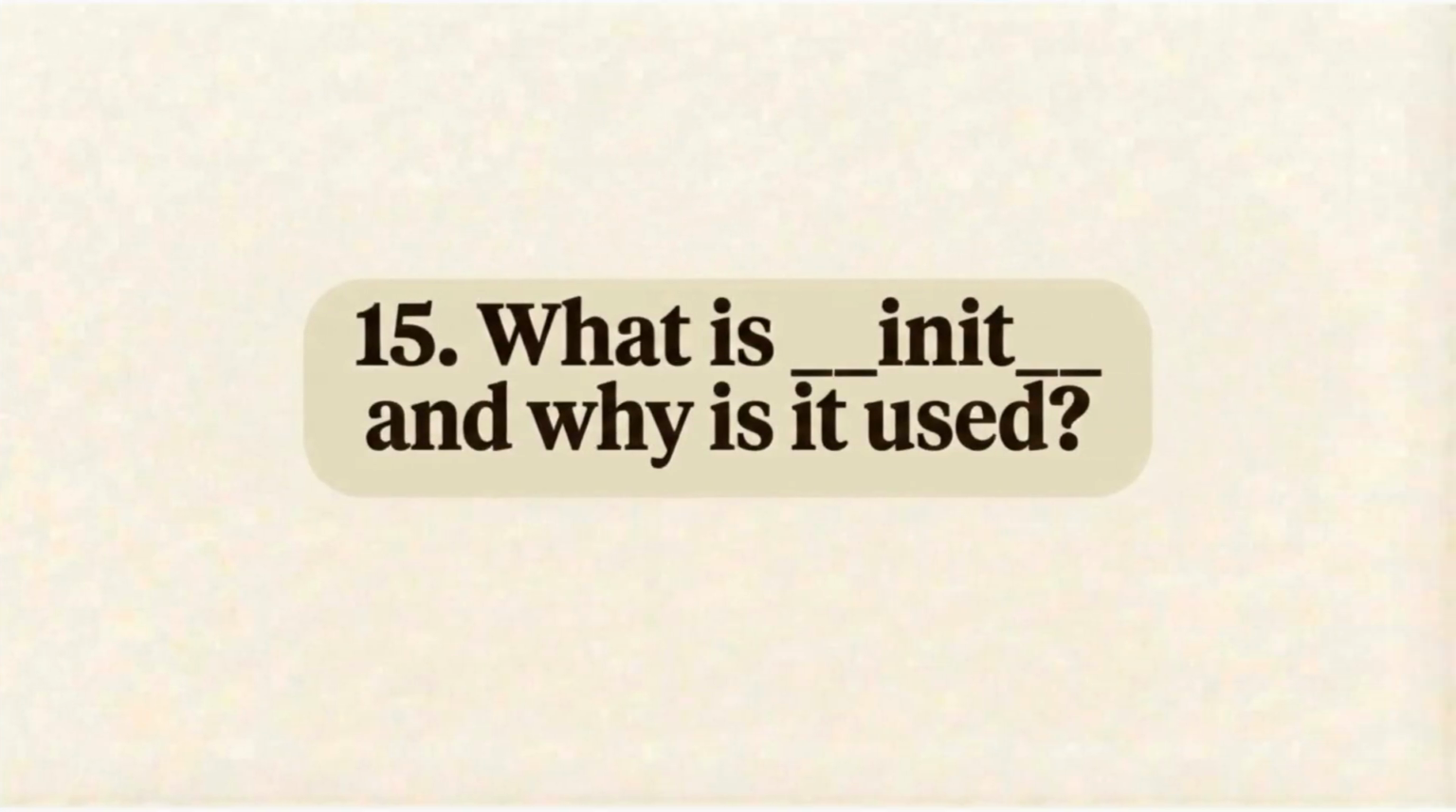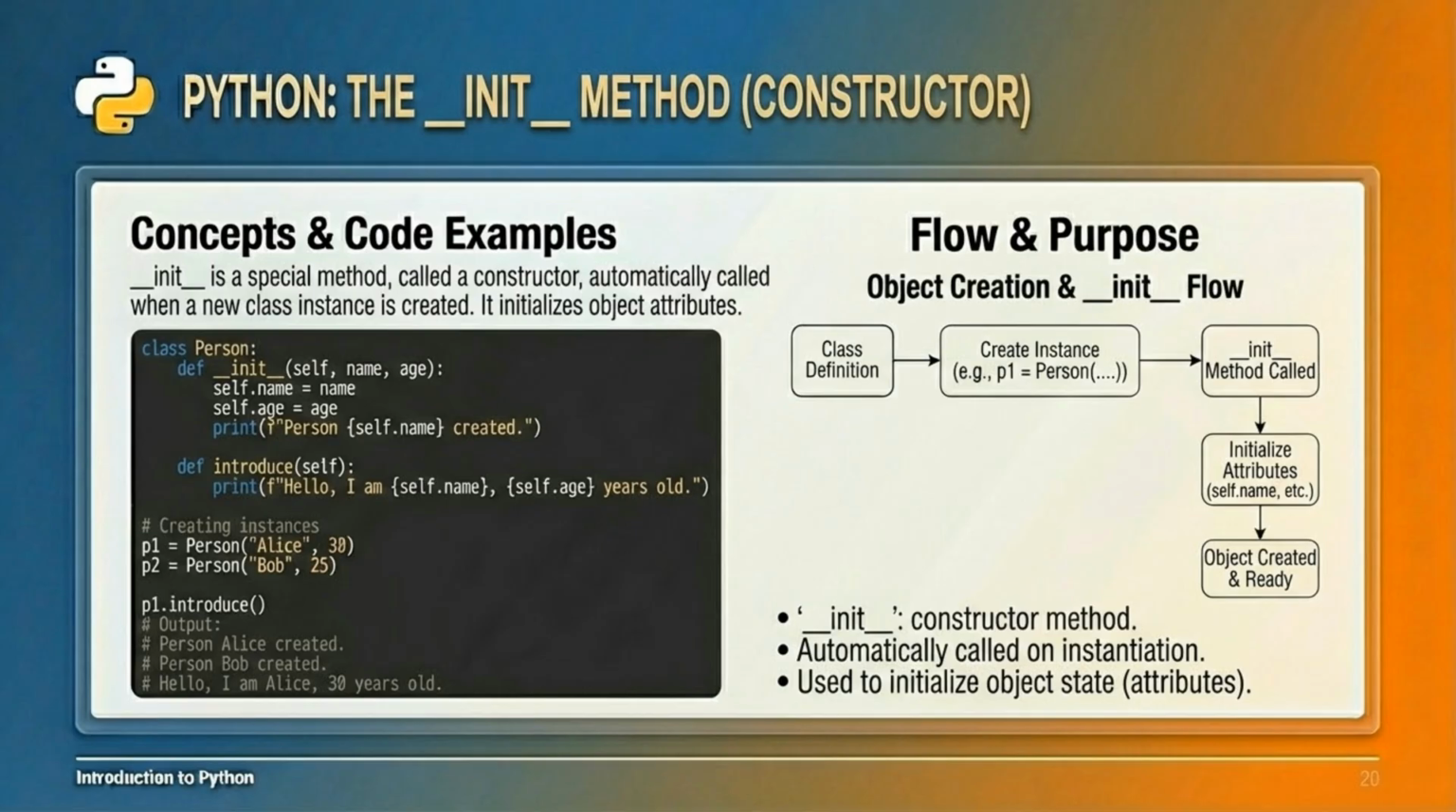What is __init__, and why is it used? __init__ is a special method, known as a constructor, that is automatically called when a new instance of a class is created. It is primarily used to initialize the object's attributes.